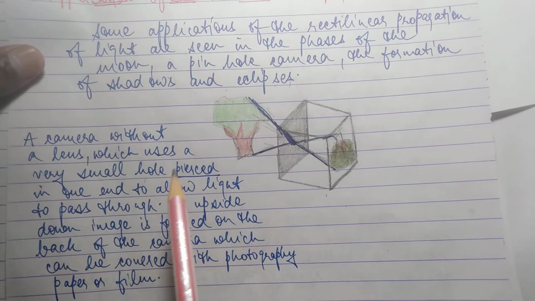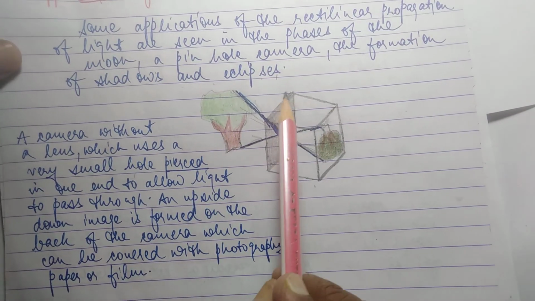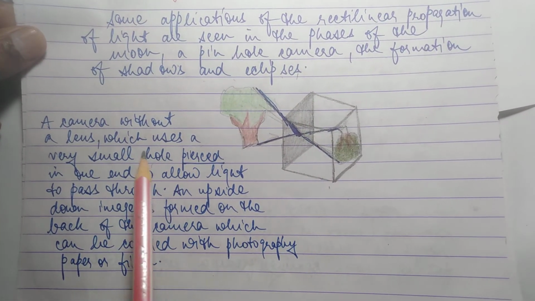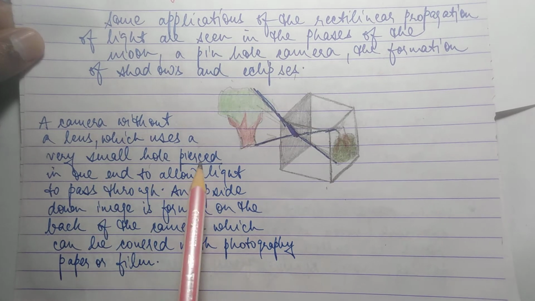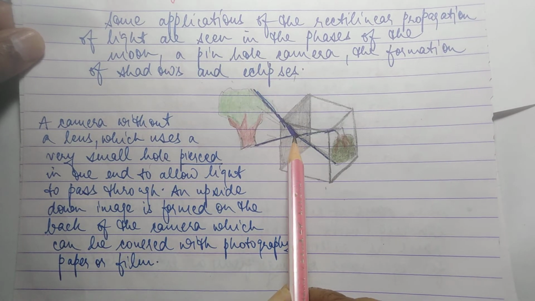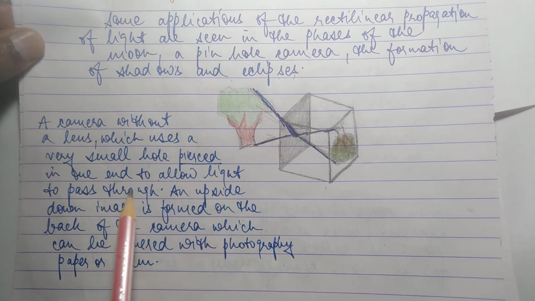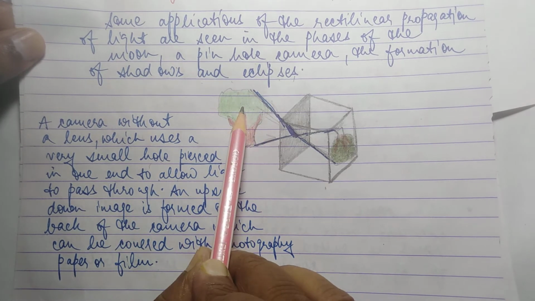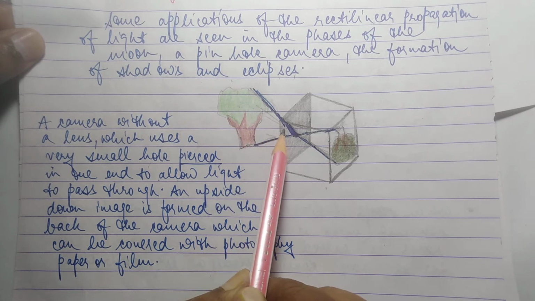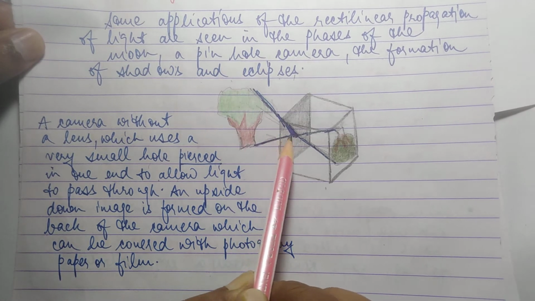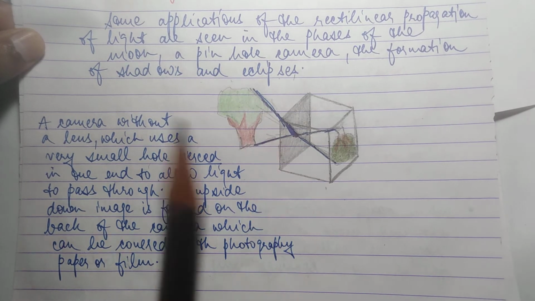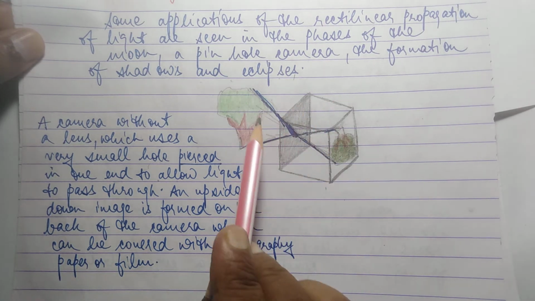A camera, some application I have done this thing. A camera without a lens which uses a very special hole pierced, यहाँ पर छेद है, ठीक है, in one's end to allow light to pass through it. यहाँ पर लाइट, ये ओरिजिनल ट्री है, यहाँ पर एक बॉक्स है जहाँ पर इस तरफ के छेद है, होल, वेरी स्मॉल माइन्यूट. तो इसकी इमेज यहाँ बनेगी.